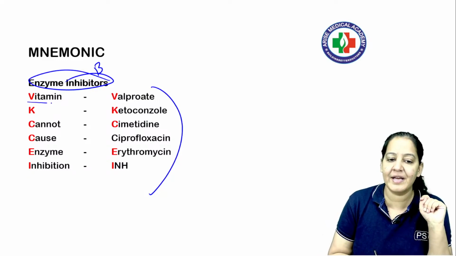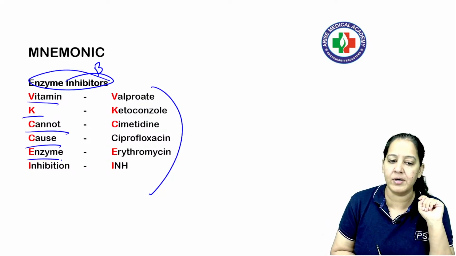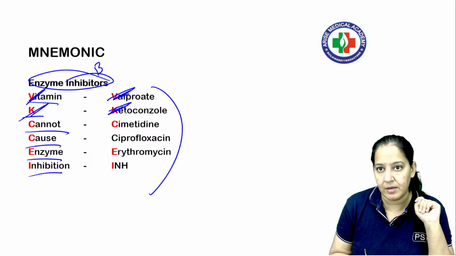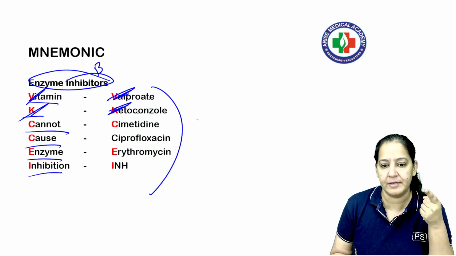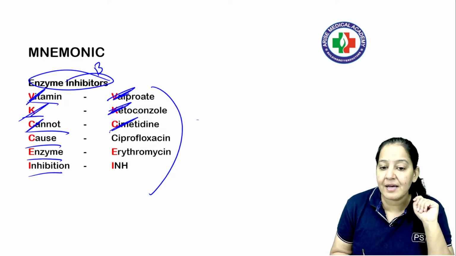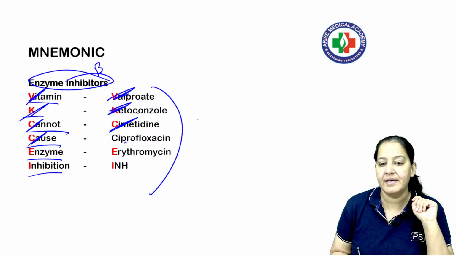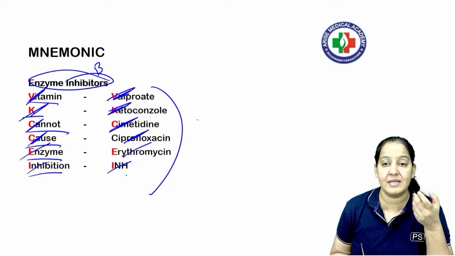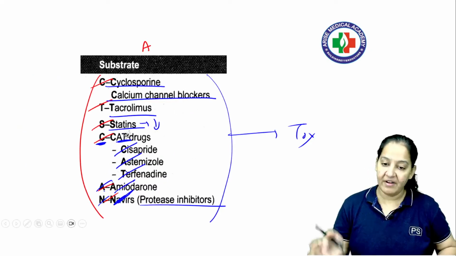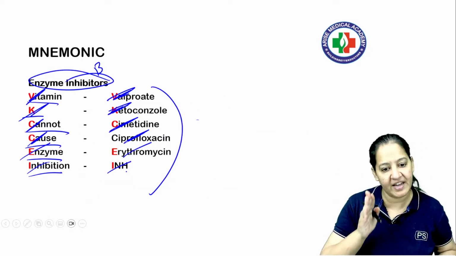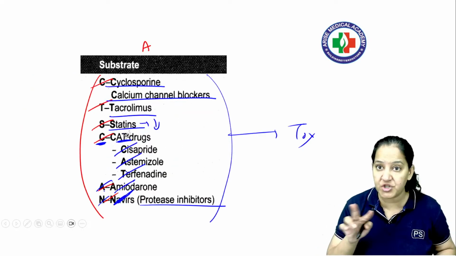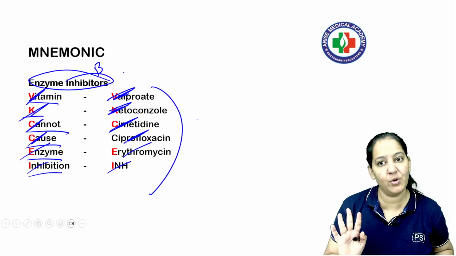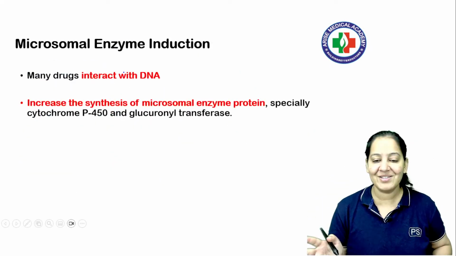What is the mnemonic? The mnemonic is vitamin K cannot cause enzyme inhibition. V stands for valproate. K stands for ketoconazole, an antifungal drug, okay? Valproate, you know. Okay. C is cimetidine. One more C is ciprofloxacin. E is erythromycin and I is INH, that is isoniazid, an anti-TB drug. So never give CT scan with vitamin K cannot cause enzyme inhibition. Never give this combination together. Otherwise there is toxicity of these caused by these. Toxicity of whom will happen? The substrate's will happen, not the inhibitor's. So that is regarding the inhibition.